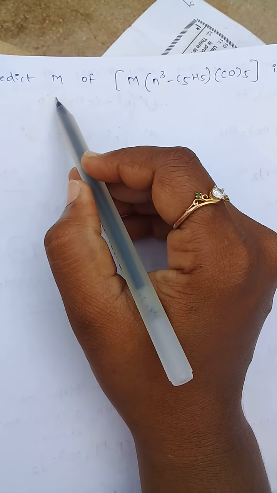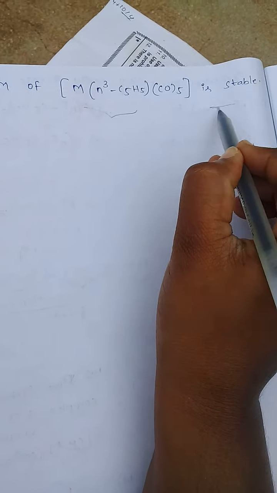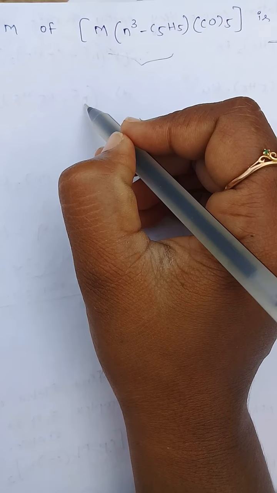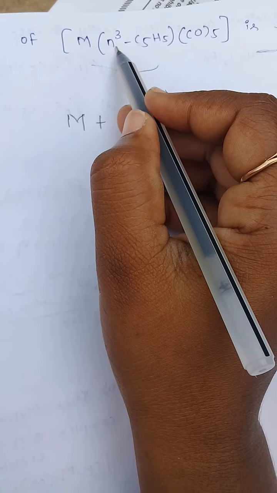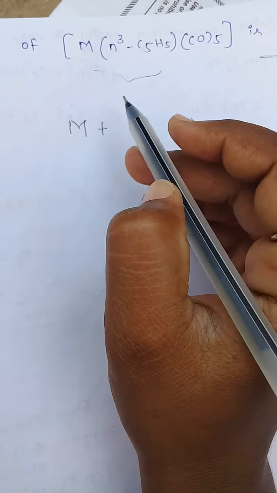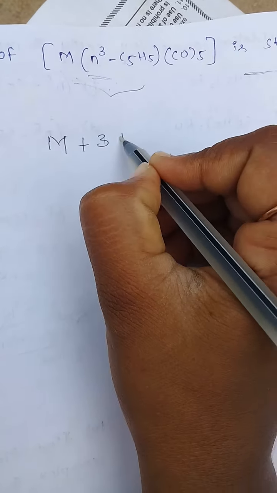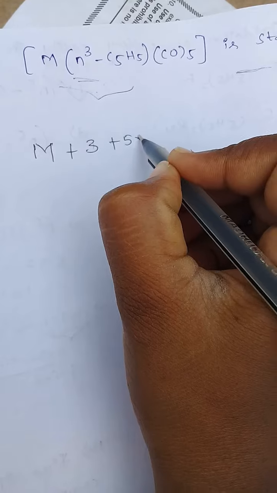See the next example: predict the metal of this complex, given that this complex is stable. We don't know the metal, so M plus how many electrons are donated? Hapticity 3 means 3 electrons are donated, plus each carbon monoxide donates 2 electrons, and there are 5, so 5 into 2.